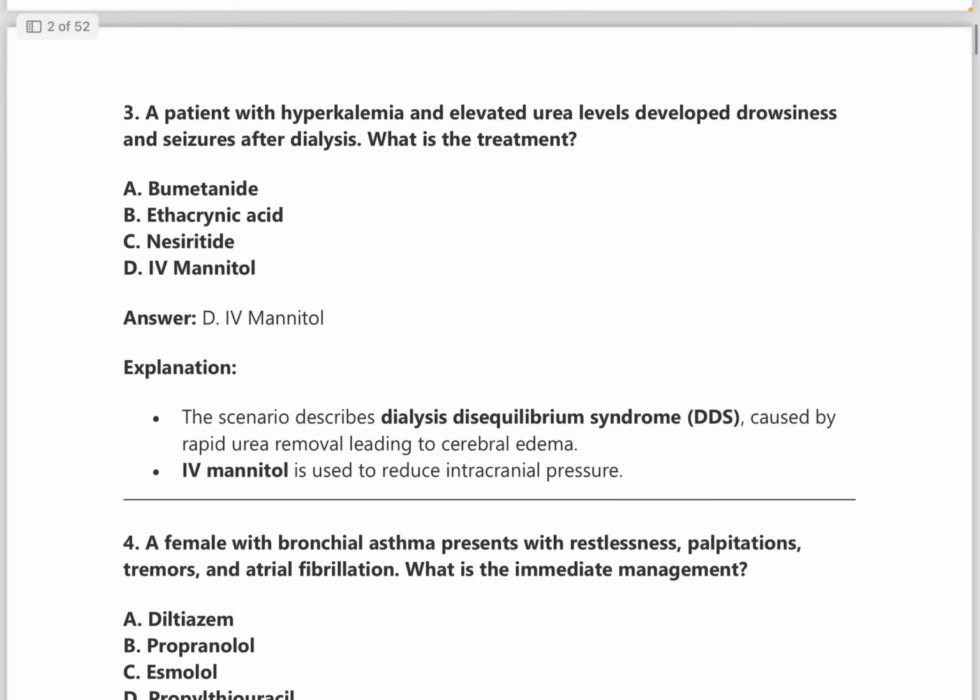Next one, a patient with hyperkalemia and elevated urea levels develop drowsiness and seizures after dialysis. What is the treatment? Answer is IV mannitol.